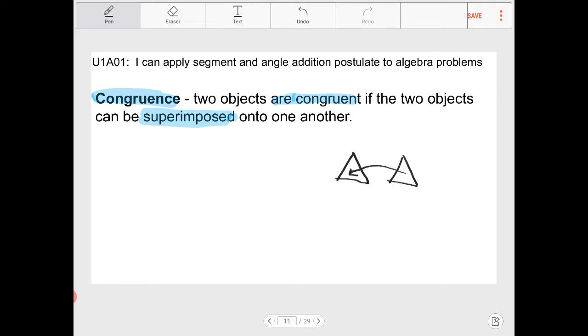We're going to see just a single triangle. All the points will line up. All the angles will line up. All the lines will be on top of one another. This is what we call congruent.